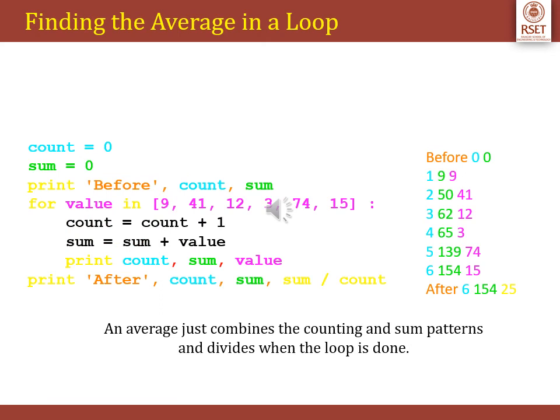This is also a similar example where we are counting using a counter variable called count. We are finding the sum using a sum variable. After that, we are trying to find the average, which just combines the counting and the sum patterns and divides when the loop is finished.